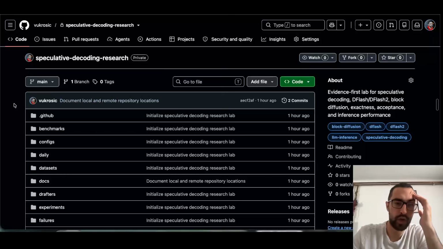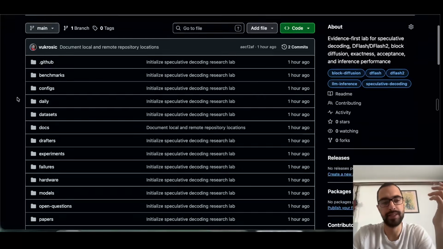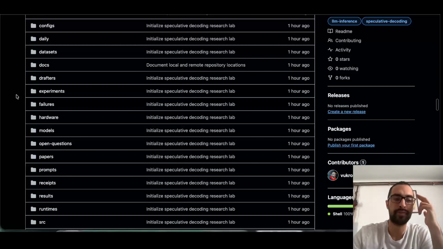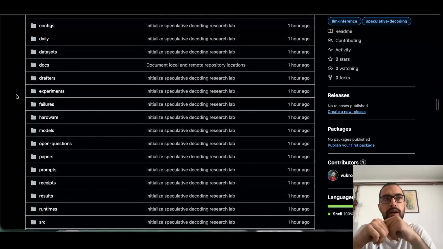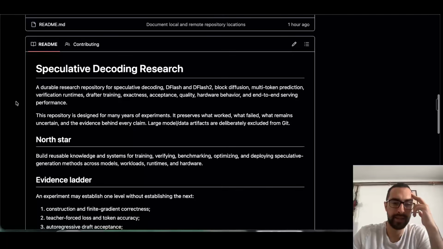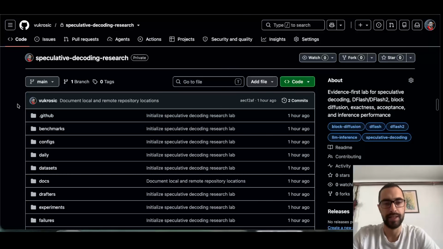I just made this an hour ago, and maybe I'll try to make this a repository of speculative decoding, all of the experiments, and all of the knowledge, literature as well. Maybe I want to have multiple agents, maybe debating, and then doing literature review, doing experiments, and then all of the knowledge we get goes in here. So later somebody can just clone this repository, and their AI agent will read all of the evidence and knowledge, and then set up a speculative decoding architecture for them very easily. This may also turn into a startup, or I don't know, but we'll see.